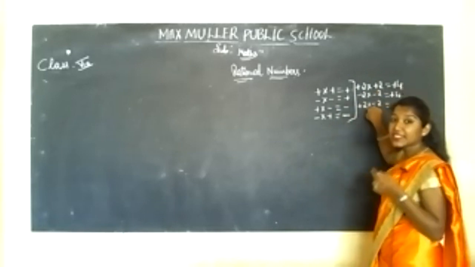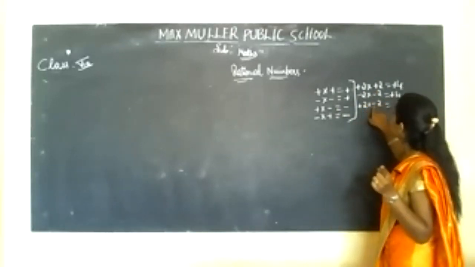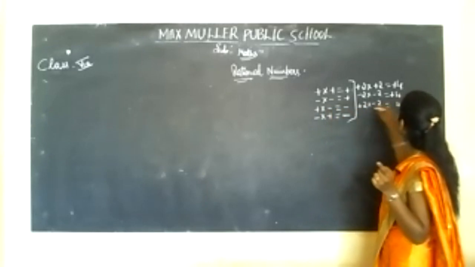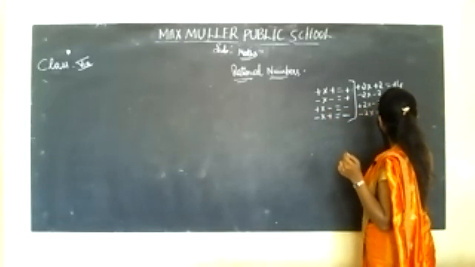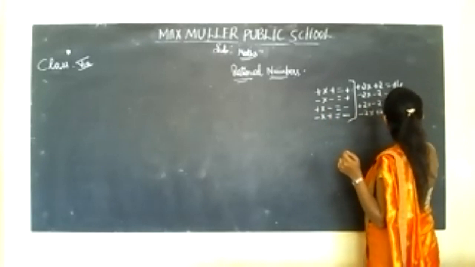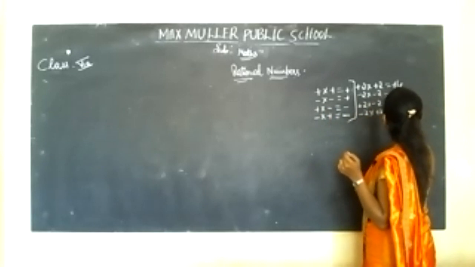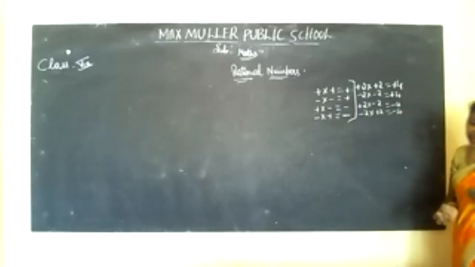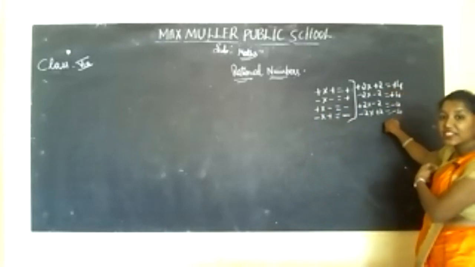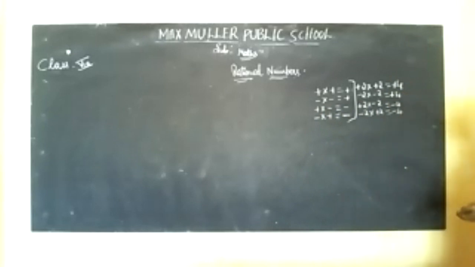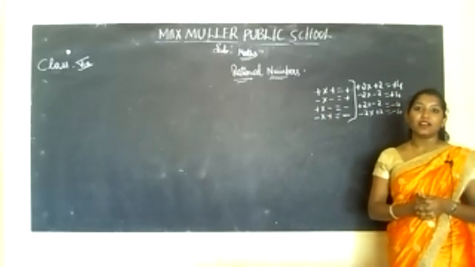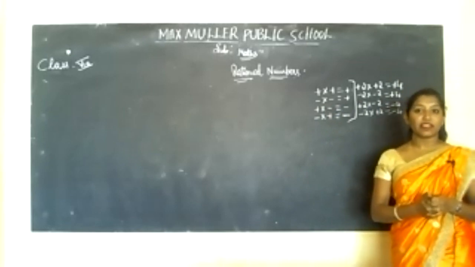Plus into minus, here it changes. Plus into minus is what? It is minus. Next, -2 into +2. 2 2s are 4. Minus into plus is minus. It is like this. According to the sign changes, the results also change. Understood? So you have all learned these things under algebraic expressions.